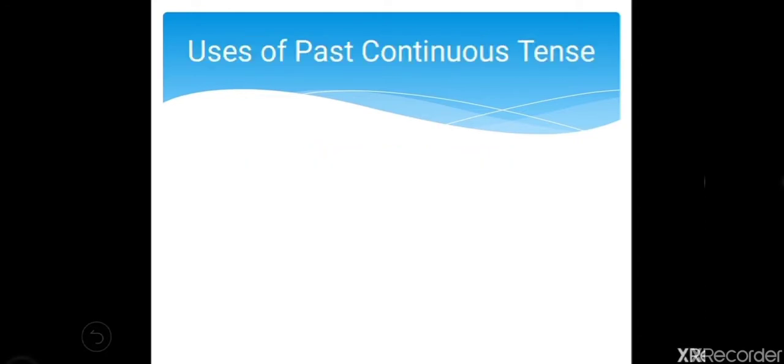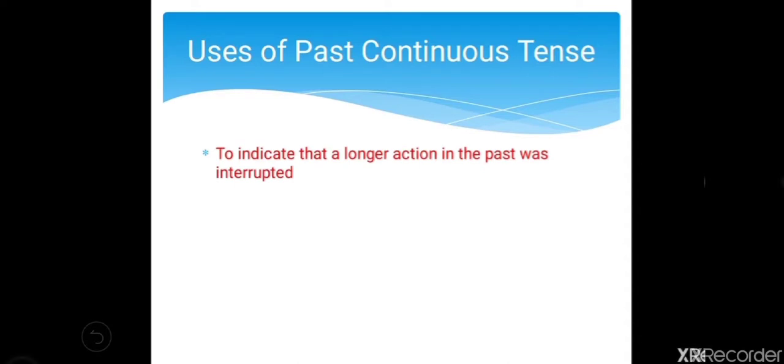Now what are the uses of past continuous tense? So past continuous tense is used to indicate that a longer action in the past was interrupted. For example, I was watching TV when she called. So watching TV action was interrupted because of her call. So I have used past continuous tense.